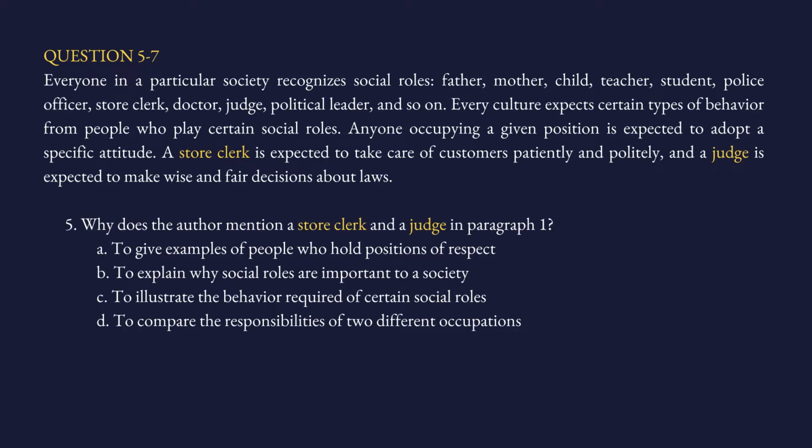Question 5. Why does the author mention a store clerk and a judge in paragraph 1? Let's see why. Okay, here we have a store clerk and we have the judge. So let's read this sentence to see whether it's going to answer us. A store clerk is expected to take care of customers patiently and politely, and a judge is expected to make wise and fair decisions about laws. Well, yeah, that's what they should do, but the sentence does not answer the question. Why does the author mention it? So we have to go back.